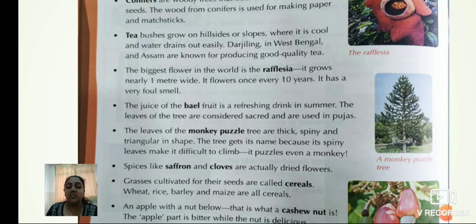Grasses cultivated from their seeds are called cereals. For example, wheat, rice, barley and maize are all cereals.